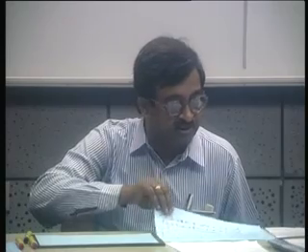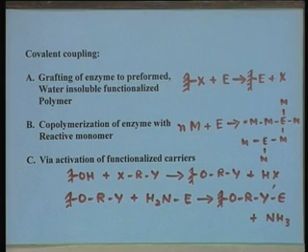Now, if you look at some general principles of covalent coupling, we can consider all covalent bond forming immobilized enzyme preparations on the basis of three classes of methods. The A class refers to grafting of the enzyme to a preformed water insoluble functionalized polymer.